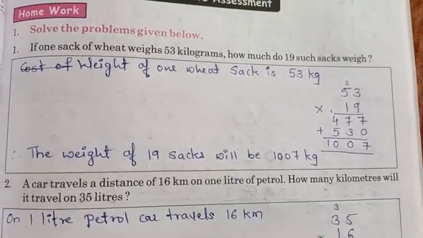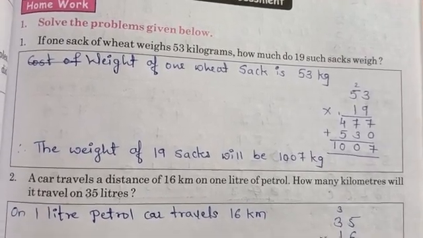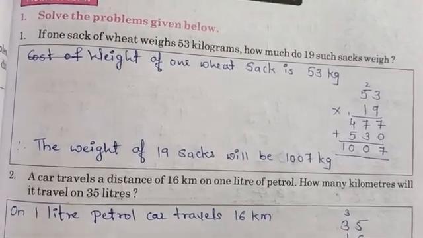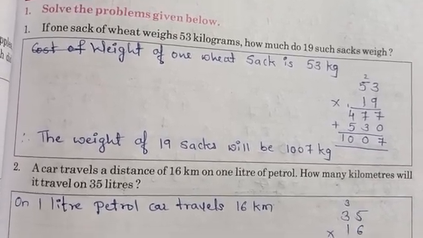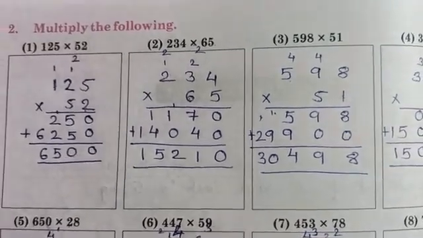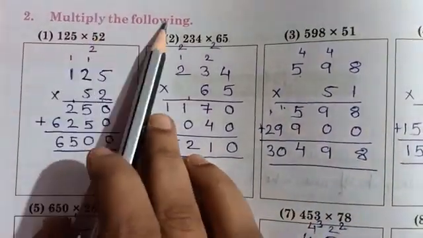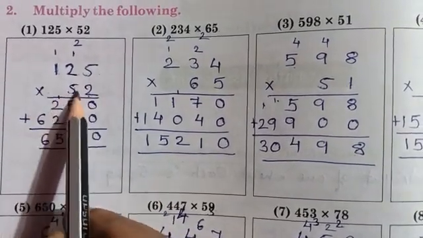Now students, on the page number 49 there are 3 word problems. Those word problems are also similar to whatever we studied now. Okay, now you will open page number 50. Okay, page number 50. Students, now page number 50, question number 2, multiply the following. First question is 125 multiply by 52.